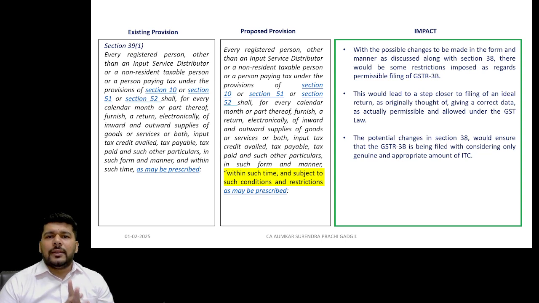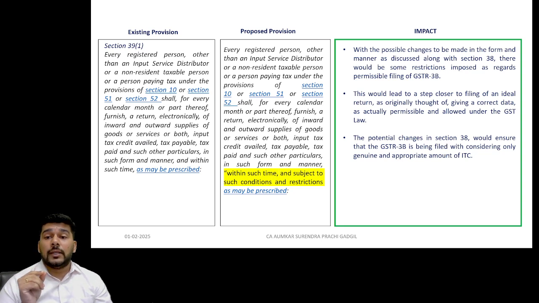As far as the GSTR 3B amendment, I mean the amendment in section 39, is concerned, there is only one simple thing which has been mentioned, that every registered person, other than a TCS or TDS deductor, other than an ISD, other than a composition tax person, is required to file a return electronically of inward and outward supplies of services or goods or both, input tax credit availed, the tax paid, and such other particulars in such form and manner, within such time and subject to such conditions and restrictions as may be prescribed.